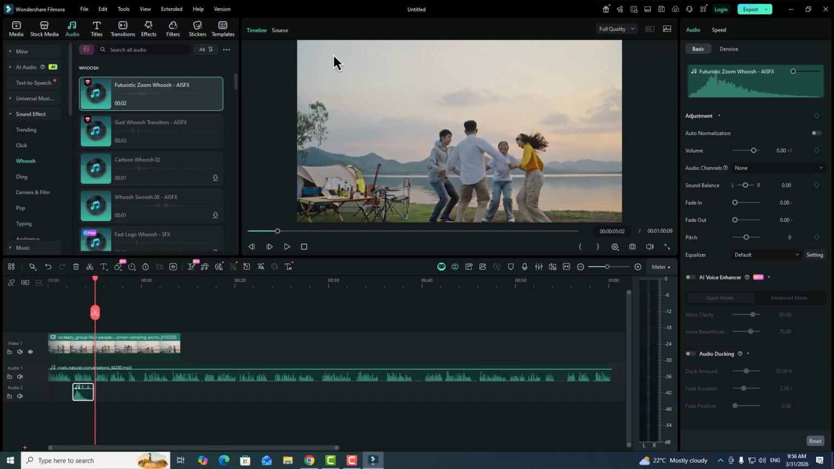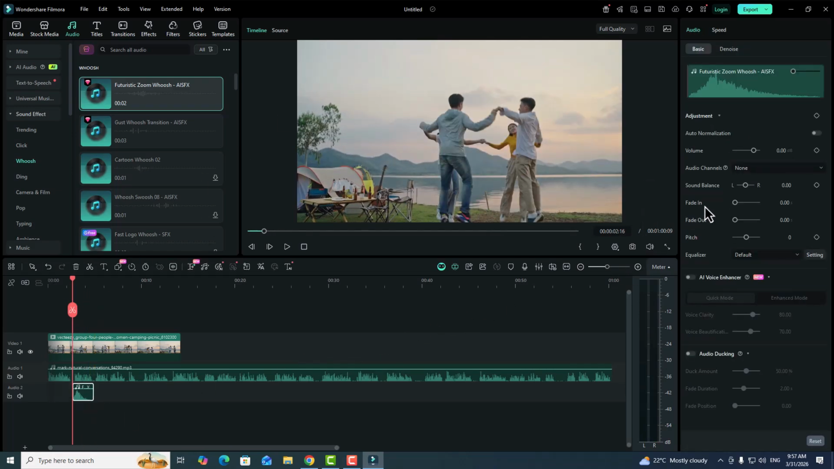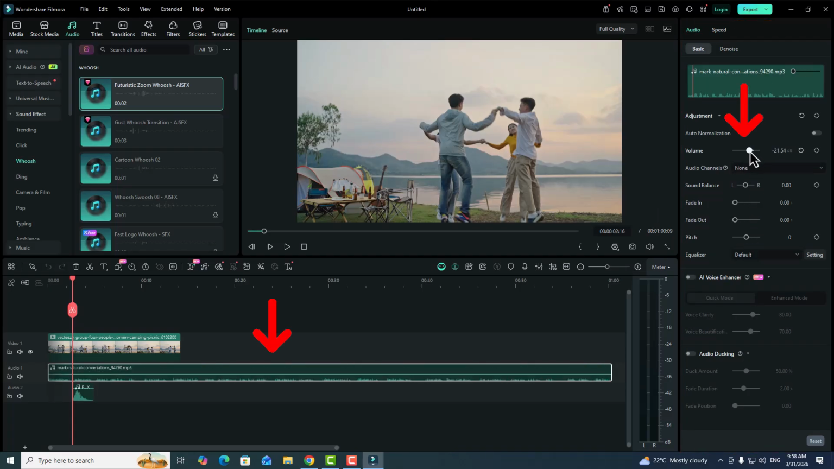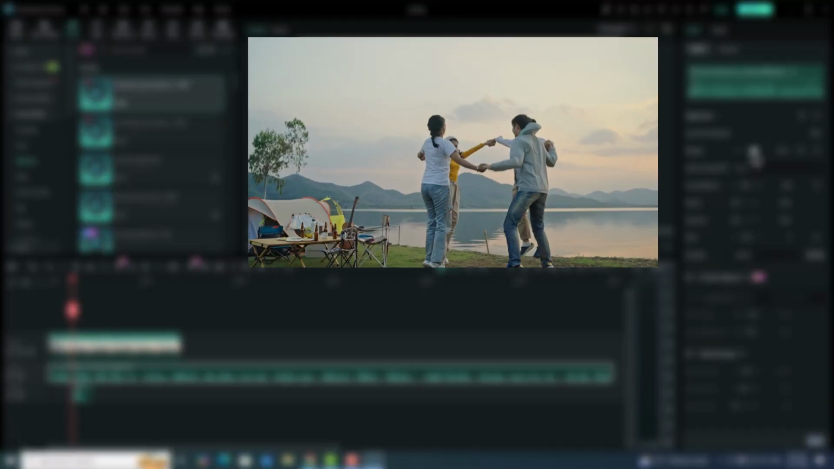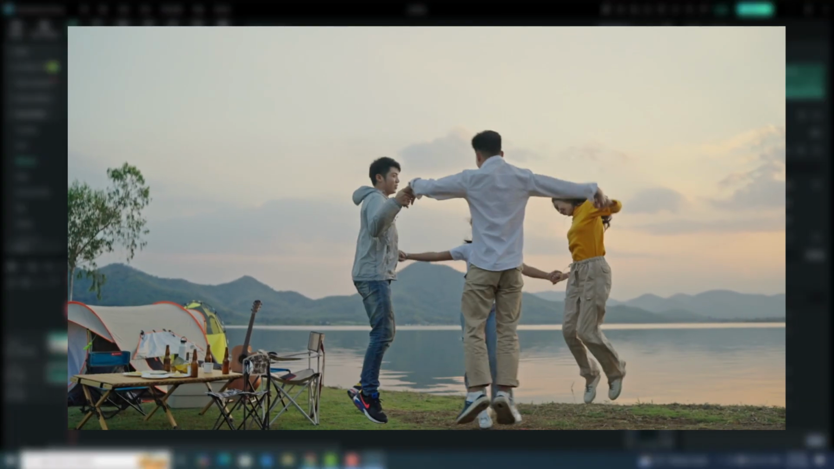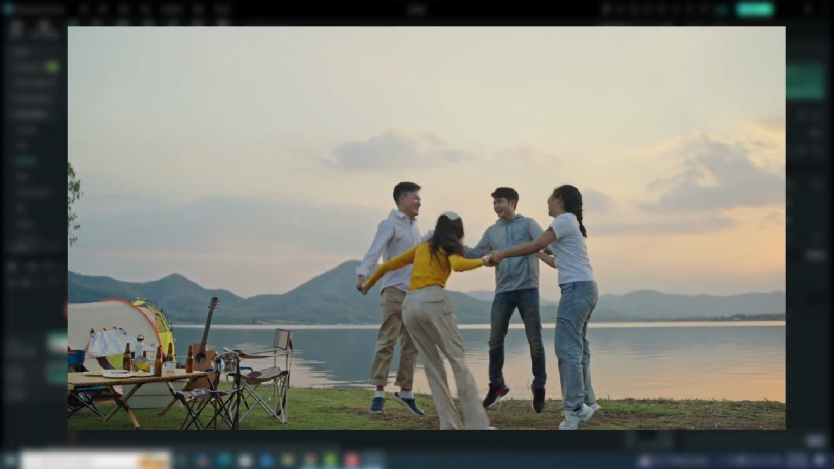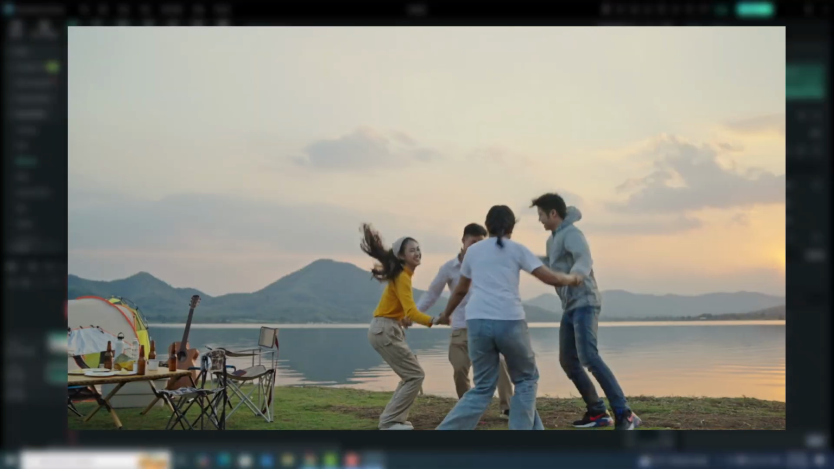You can also trim the sound effect if needed, or adjust its volume by double-clicking the audio clip and using the audio settings panel. For a more professional touch, try lowering the volume slightly so it blends well with your main audio. Now, preview your video to make sure everything sounds smooth and perfectly synced. And that's it. Your sound effect has been successfully added, and your video now feels more polished and engaging.